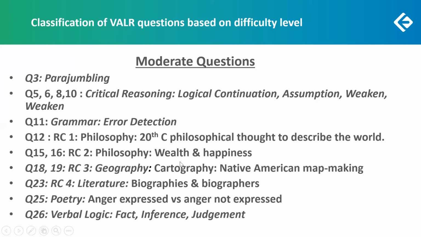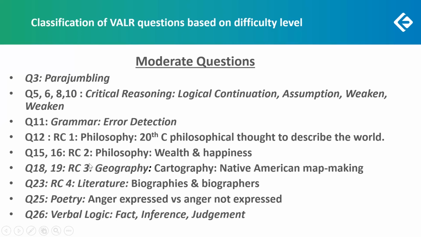Of the RCs, RC1 was a slightly difficult one, which was philosophy, which talked about 20th century philosophical thought that is used to describe the world. And RC4, which had to do with literature, biographies, and biographers, was quite heavy and had some challenging questions. So there was only 1 moderate question in RC1 and 1 moderate question in RC4.